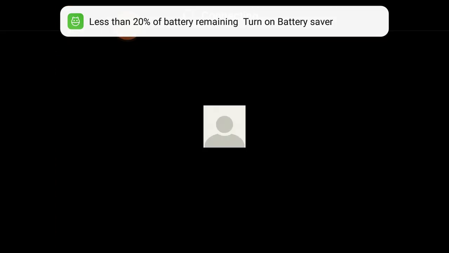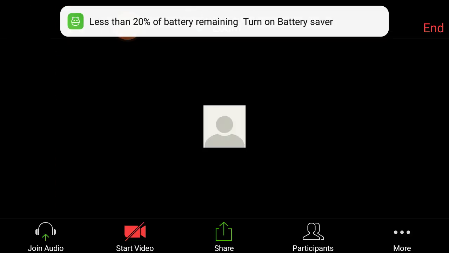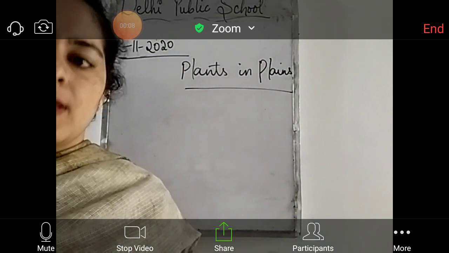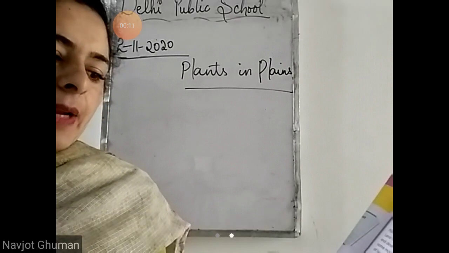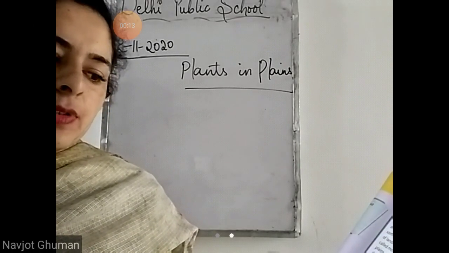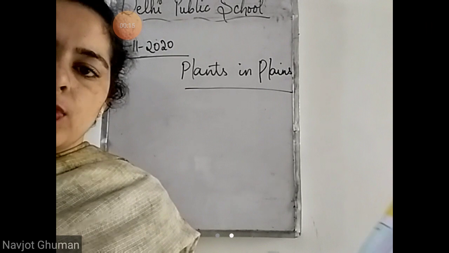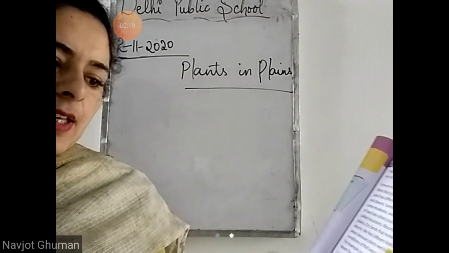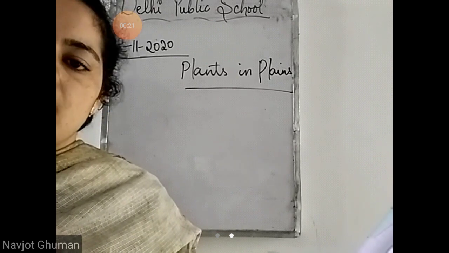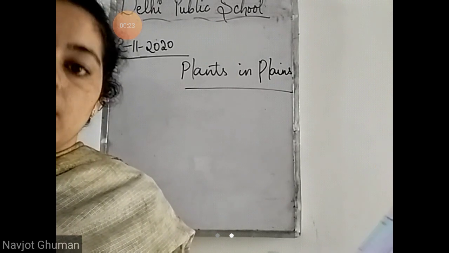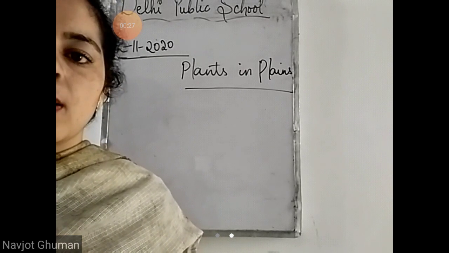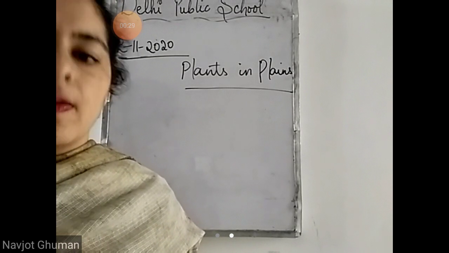So beta, next topic is plants in plains. As we are living in a plain area, what type of plants grow in plains, that we are going to study. Plants growing in plains can be grouped into two categories. The plants that grow in the plain areas are categorized into two groups: plants in areas of less rainfall and plants in areas of heavy rainfall. Because we are living in plain areas, here also there are some areas on the plains that receive heavy rainfall